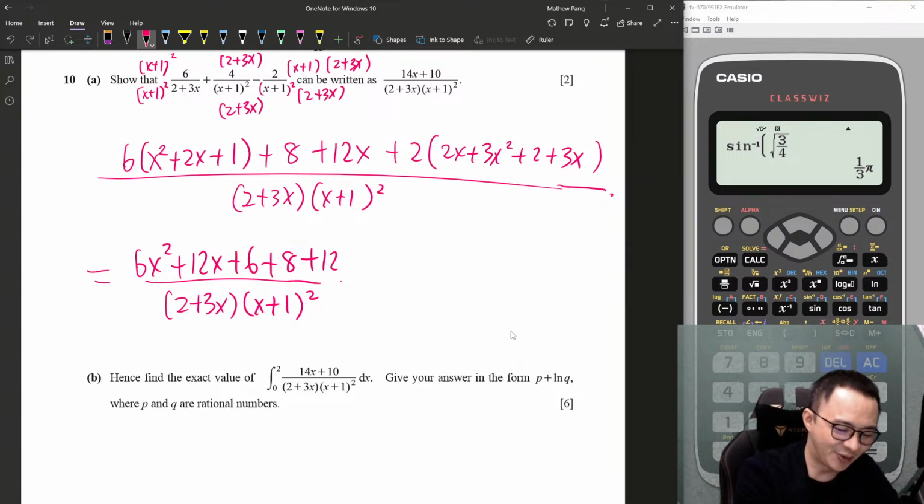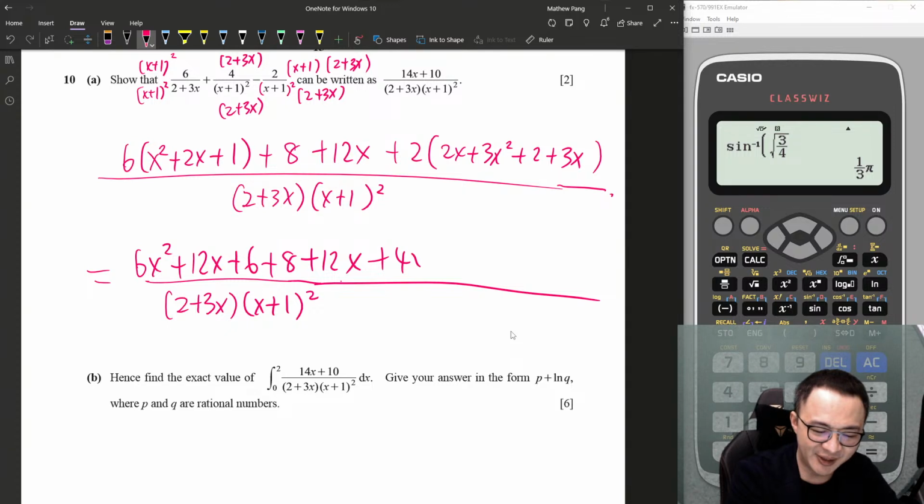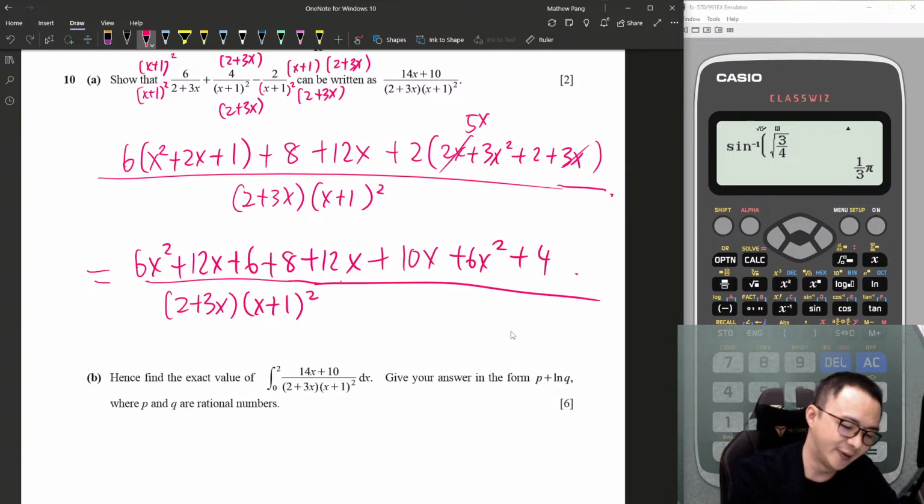Plus 8 plus 12x plus 4. Here let me just add them. Okay, this one is 5x. So I get 10x plus 6x squared plus 4. One last step.